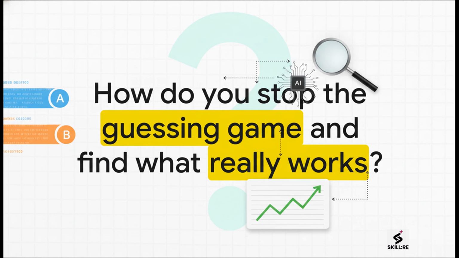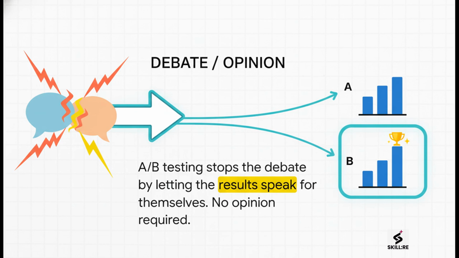And that's the big question, isn't it? How do we stop this guessing game, cut through all that noise, and find a way to definitively prove that a change we're making is actually an improvement? Well, the answer is actually pretty simple and incredibly powerful: A/B testing. It just stops the debate cold. You test both versions side by side, you measure the results, and you let the data tell you who the winner is. Suddenly, opinion doesn't matter anymore.